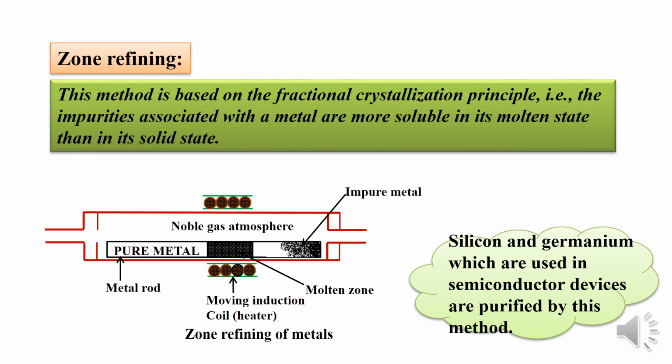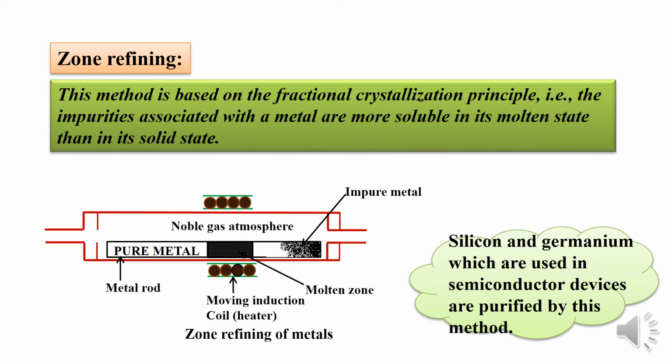We have one more method of refining. It is called zone refining. The name itself indicates that zone is the method. We are going to refine that particular crude metal in a particular zone, where the temperature is controlled. Hence it is called zone refining, and it is based on the principle of fractional crystallization.